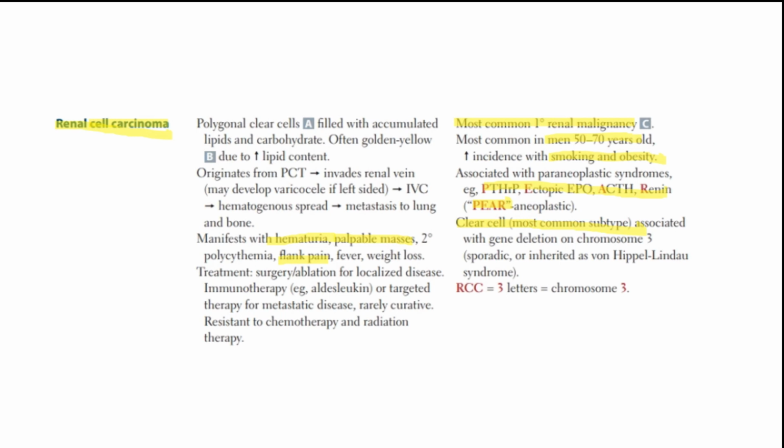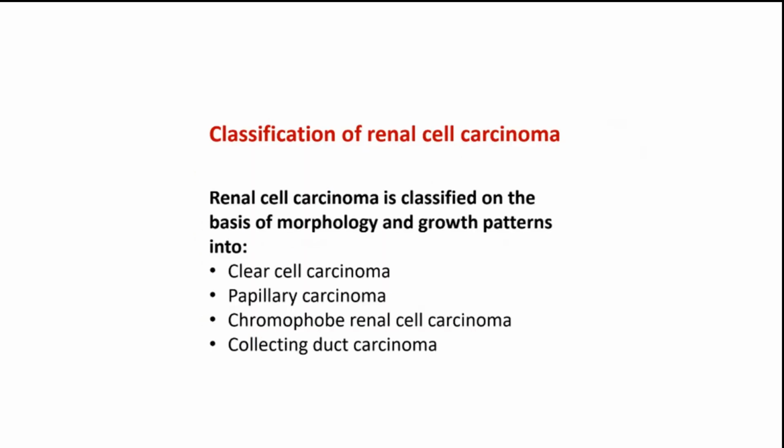And in regards to the treatment, simply surgery or immunotherapy. And it could either spread by lymph nodes, for example, by the para-aortic lymph nodes. It could spread by blood, by metastasizing to the lung and bone, or it can spread directly and invade the renal vein, so they would go and invade the inferior vena cava, and this would signal a very bad end stage of the tumor.